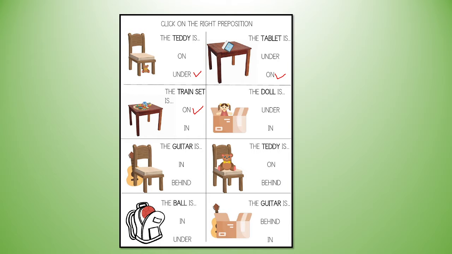The doll is under, in. So in. The guitar is in, behind. So behind is correct. The teddy is on, behind. On. The teddy is on the chair. The ball is in, under. The ball is in the bag. The guitar is behind, in. The guitar is behind the box. Behind.